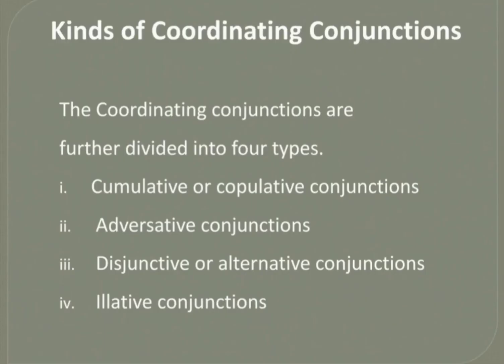Next is the different kinds of coordinating conjunctions. The coordinating conjunctions are further divided into four types. First kind of coordinating conjunction is cumulative conjunction or copulative conjunctions. Second kind of coordinating conjunction is adversative conjunctions. Third type is disjunctive or alternative conjunctions, and then elative conjunctions.